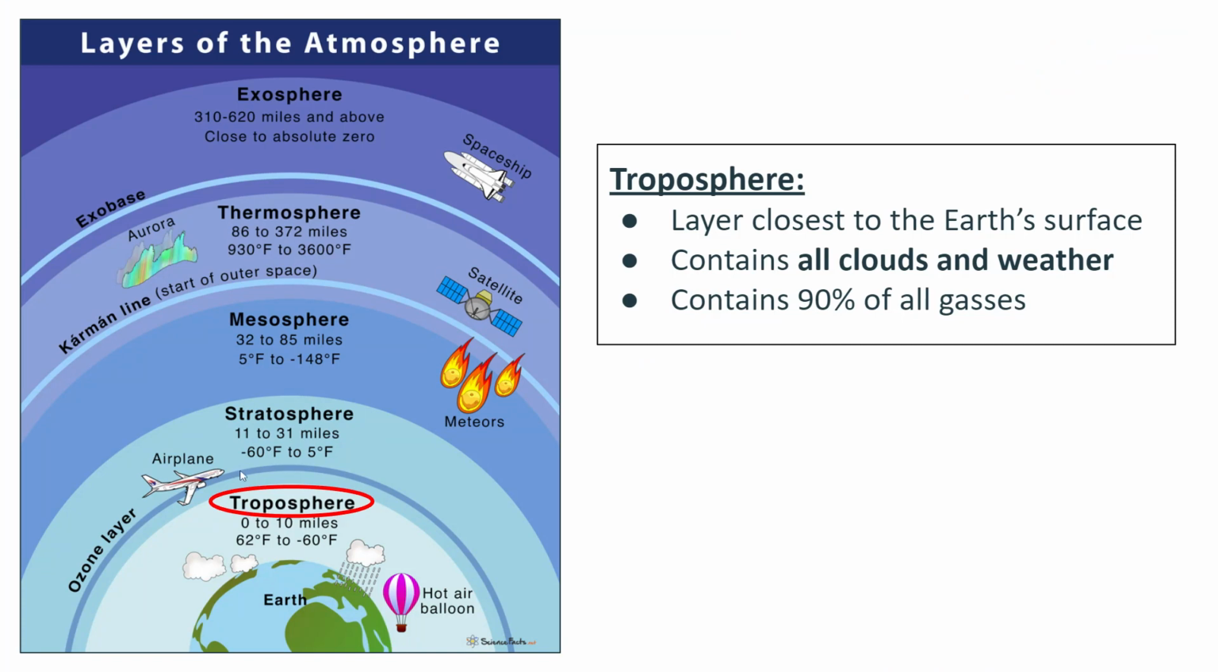The troposphere, as you can see in this image, is the closest layer to the Earth's surface, and this layer actually contains all our clouds and weather. It also contains 90% of all gases. This is actually where we are, right? And this is why we experience weather and clouds. Anything that is related to weather, clouds, rain happens in the troposphere.